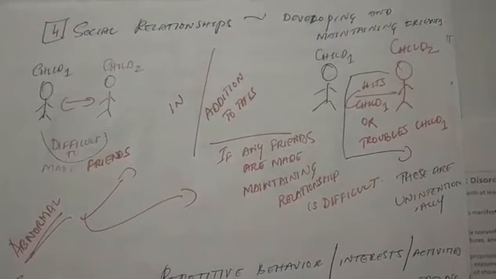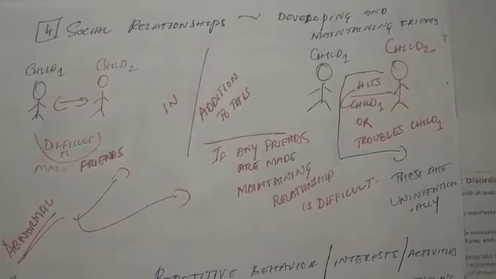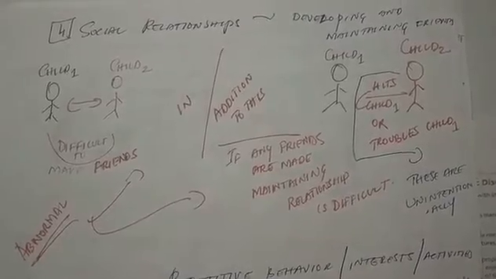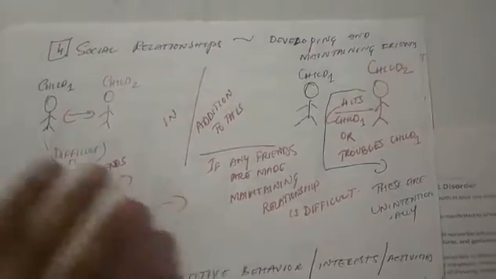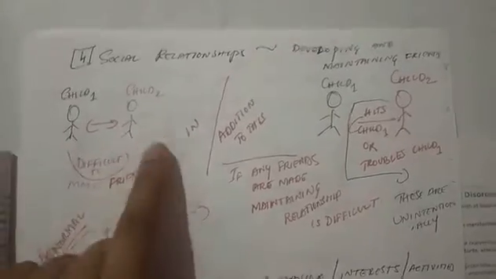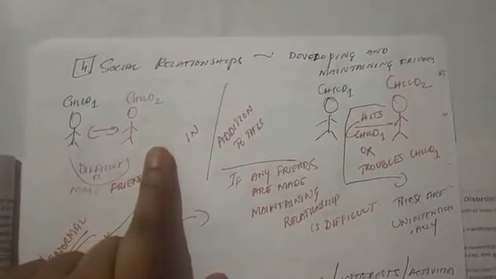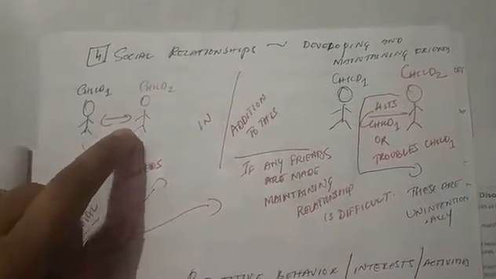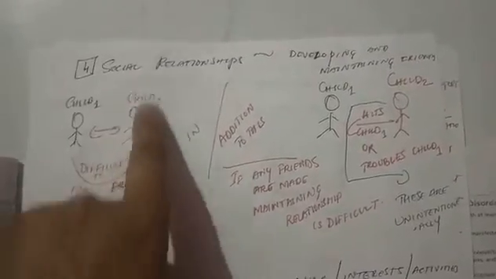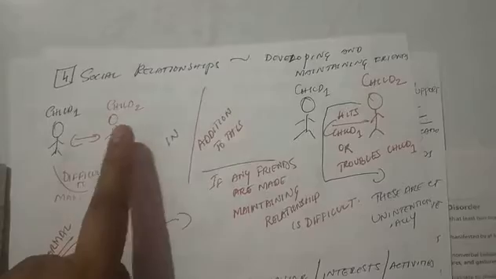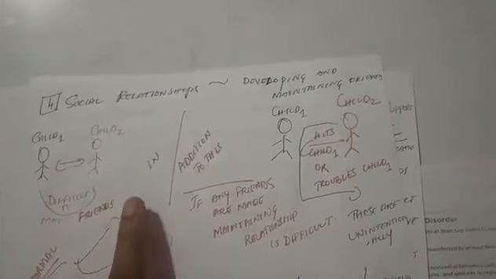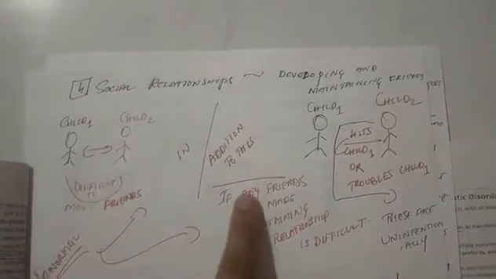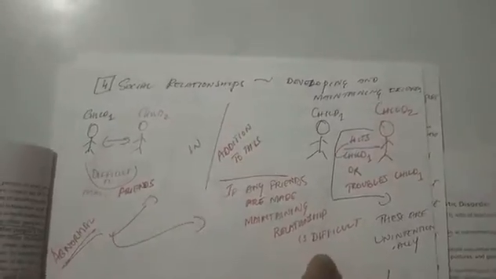So now let's move on with the fourth point, that is social relationship, developing and maintaining friends. Normally what happens, child 1 and child 2. So here this is abnormal interpretation. You can see the child in black is normal and the child in red is with ASD, that is autism spectrum disorder. So child 1 approaches child 2 with ASD, but then it's difficult to make friends. These children with ASD do not make friends. They are not able to make friends. If at all they make friends, they can't maintain the relationship. That is, if at all they made friends, maintaining the relationship with the friends is very difficult.